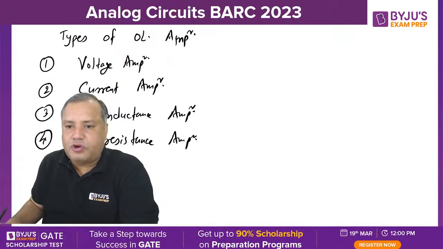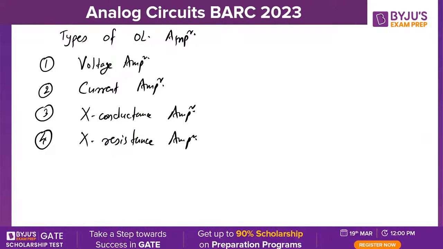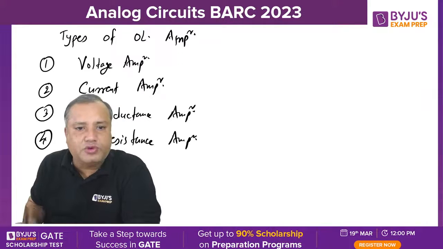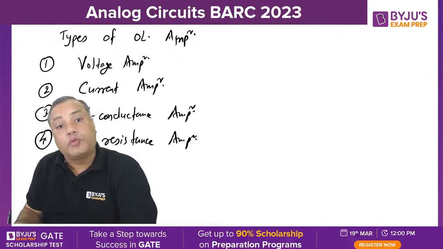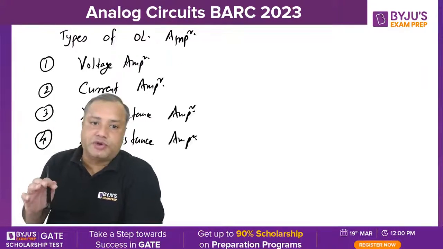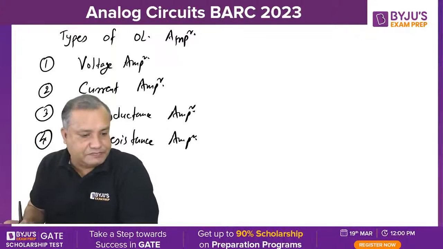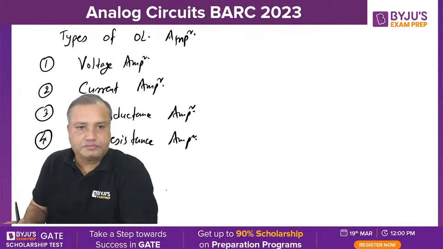So there are 4 amplifiers. These are open loop amplifiers. Now, by providing negative feedback to these open loop amplifiers, they can be converted to feedback amplifiers. Are you getting my point?